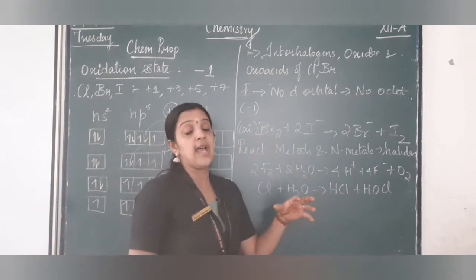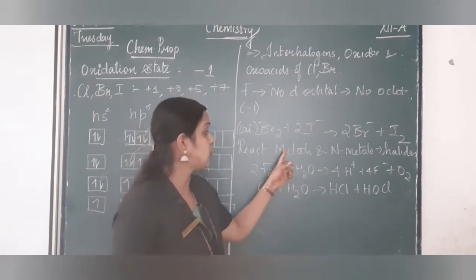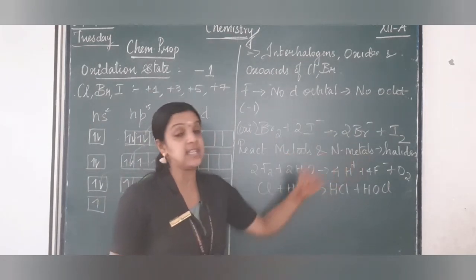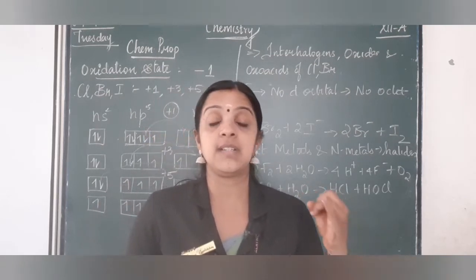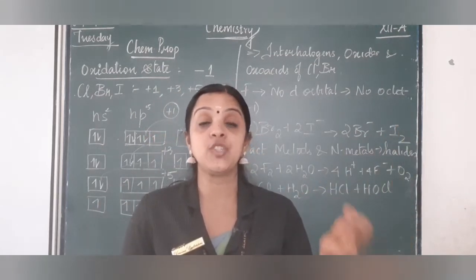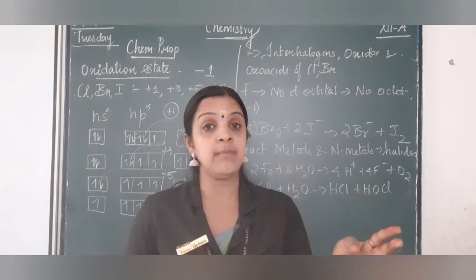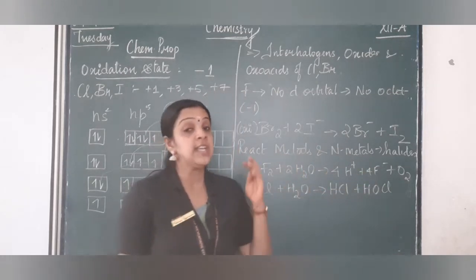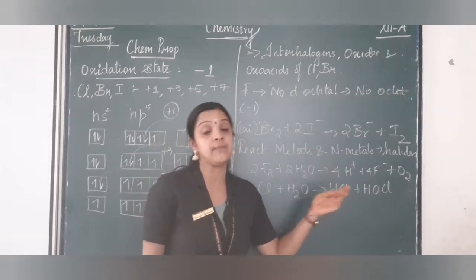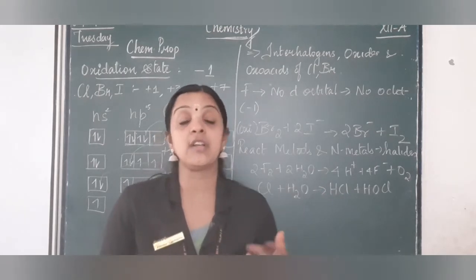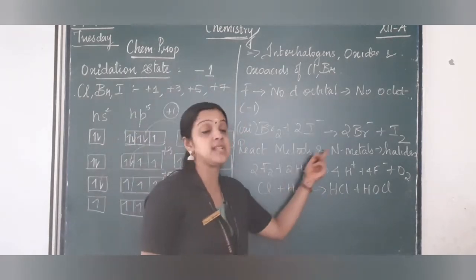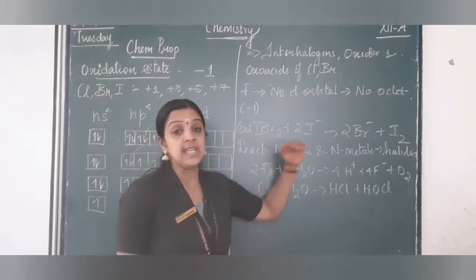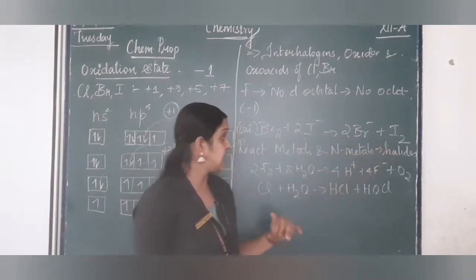Now these halogens generally have a tendency to react with metals and non-metals, giving halides. If you see, they react with sodium metal to give sodium chloride, magnesium to give magnesium chloride, aluminium gives AlCl3. With non-metals like carbon, it gives carbon tetrachloride, right. So they have a tendency to react with metals and also non-metals, giving the corresponding halides.